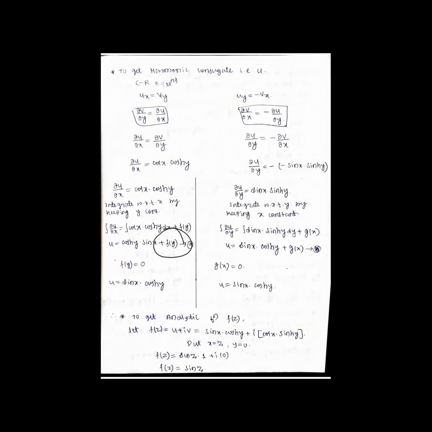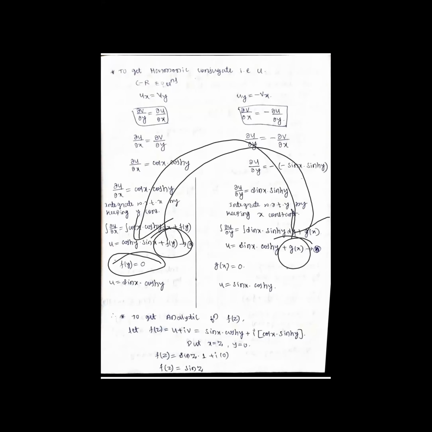okay, these constants I have to choose. To choose f of y, see the opposite equation. Purely function of y, nobody is there, so it is 0. So to choose g of x, see the opposite equation. Purely function of x. See, here mixed functions are there, but a purely x-containing function is not there. Therefore, it is 0. So both f of y is 0 and g of x is 0.